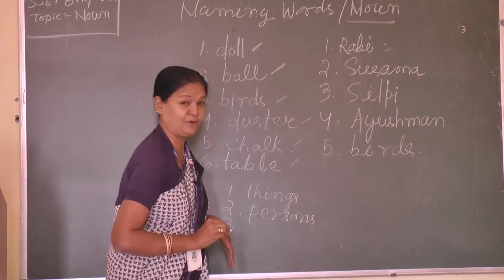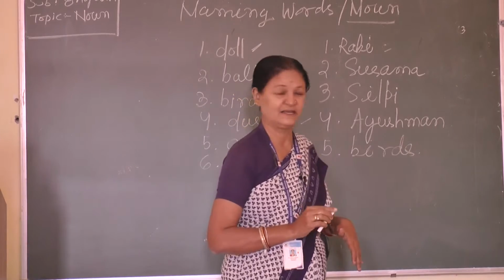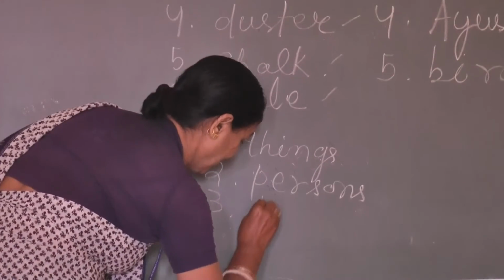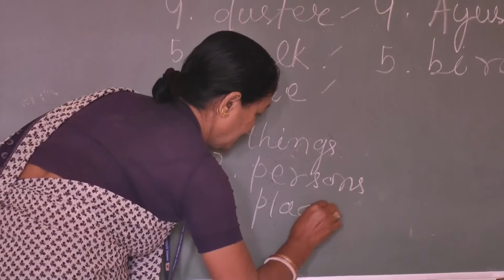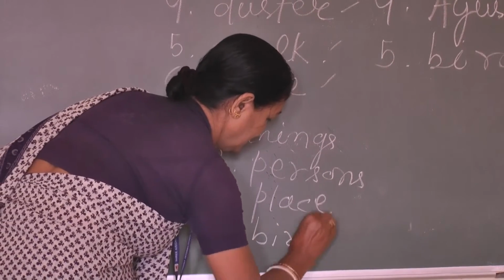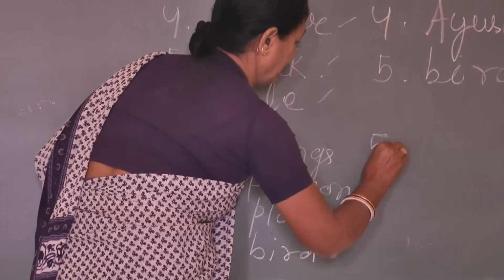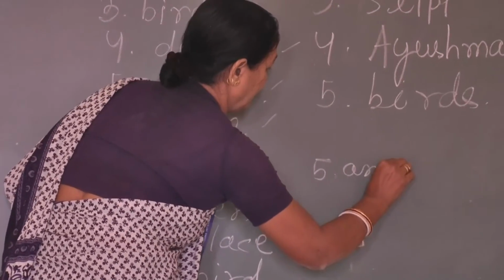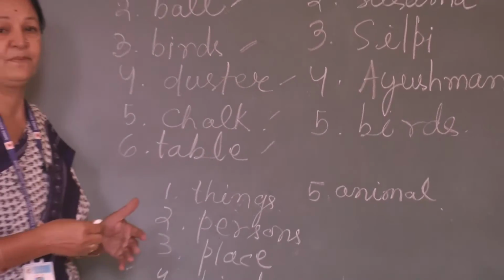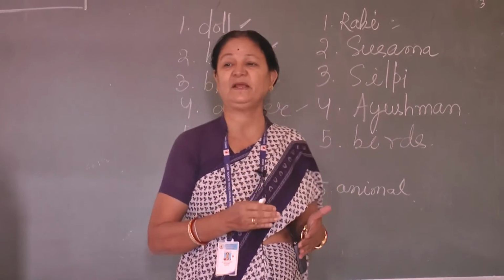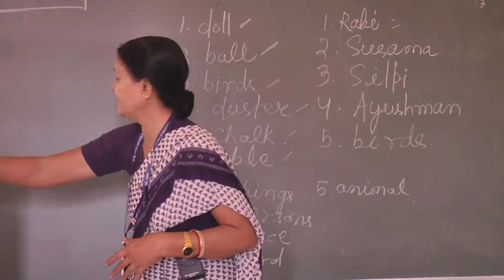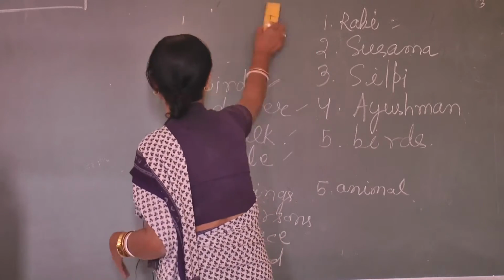We are living in Bhubaneswar. Yes. So name may be the place, then bird or animal. So what we are getting from this? That the naming words are called nouns. So children, write down what is noun.